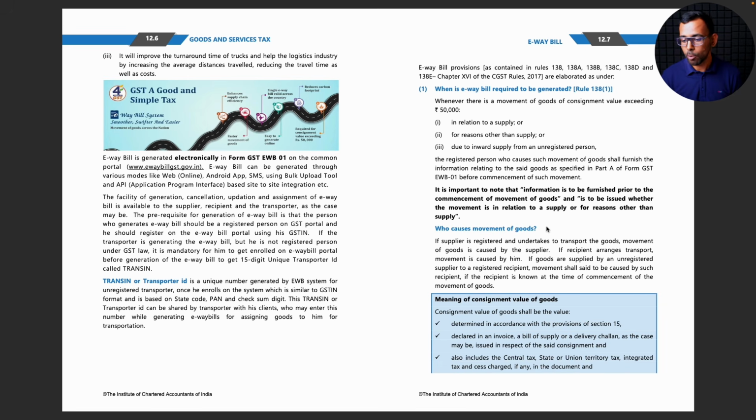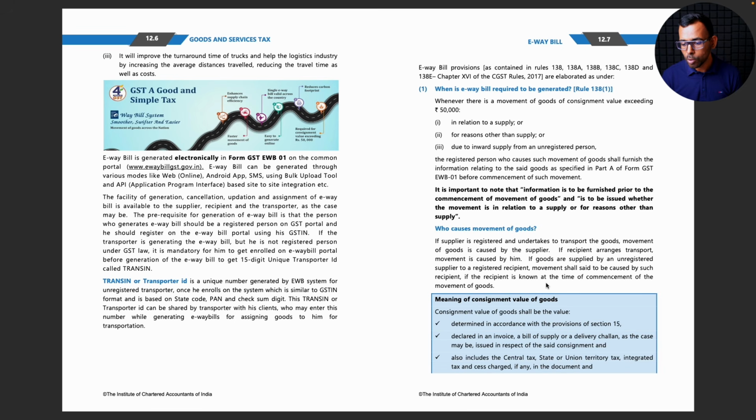I'm the recipient, I'm the one who's causing the movement. If goods are supplied by an unregistered supplier to a registered recipient, movement shall be said to be caused by such a recipient. So there is a buyer and there is a seller. Let's say that seller is a small time seller, or for some other reason the seller is not a registered supplier, but the buyer is a registered person. Then no matter who arranges the transport, it is to be deemed as if the movement is caused by the recipient only.